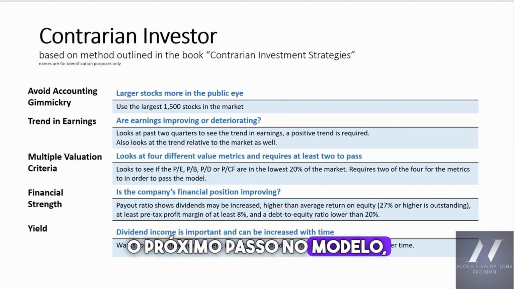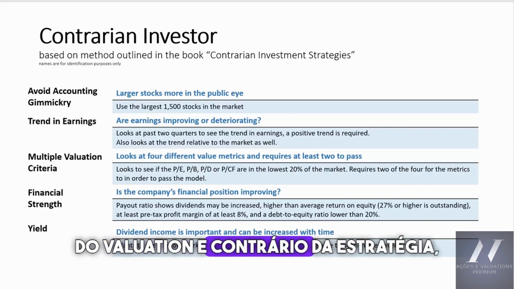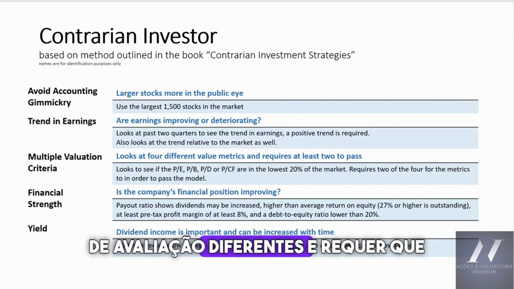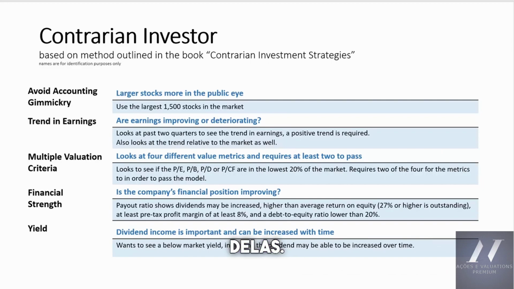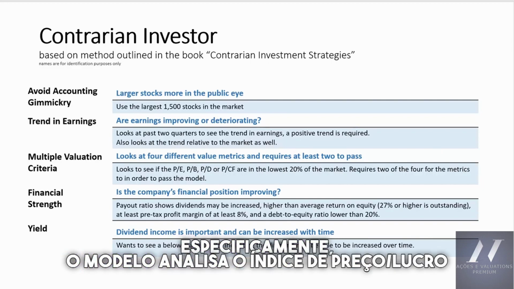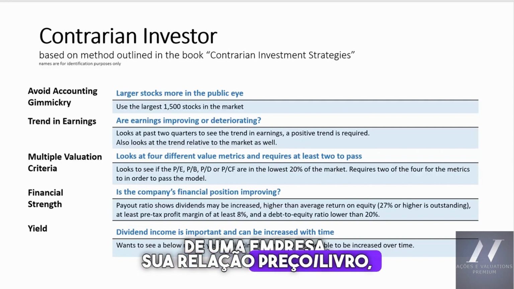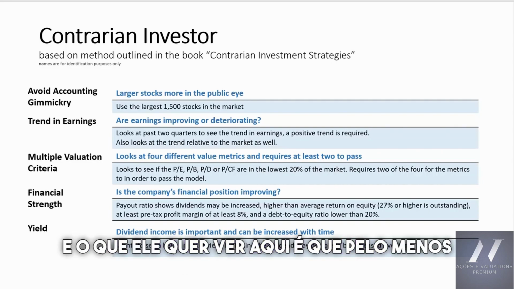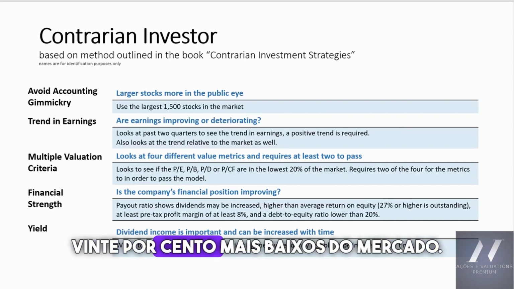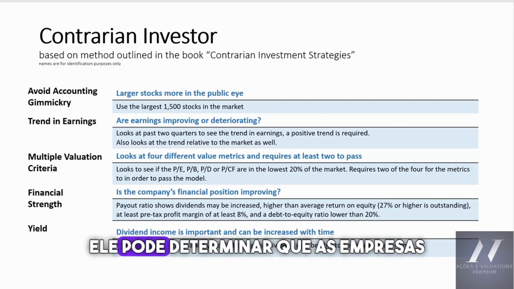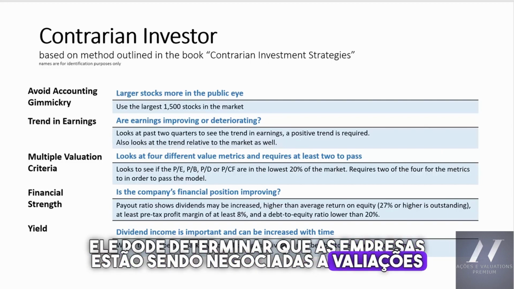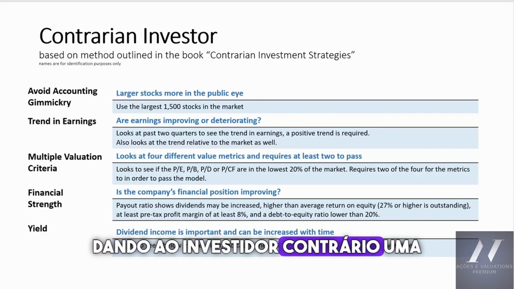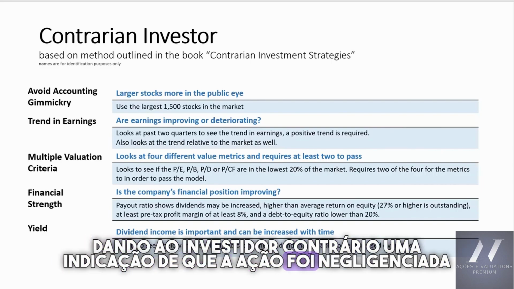The next step in the model, and this is really the core valuation and contrarian aspect of the strategy, is that the model looks at 4 different valuation metrics and requires that companies pass at least 2 of them. So specifically, the model looks at a company's PE ratio, its price to book ratio, price to dividend, and price to cash flow. And what it wants to see here is at least 2 of those ratios are in the lowest 20% of the market. By doing this, it can determine that companies are trading at low valuations, and it's an indication that investors have shunned the company, giving the contrarian investor an indication that the stock has been neglected by investors.